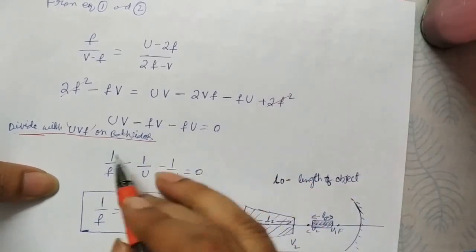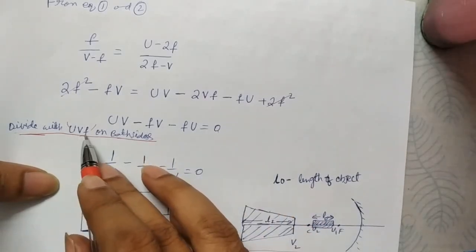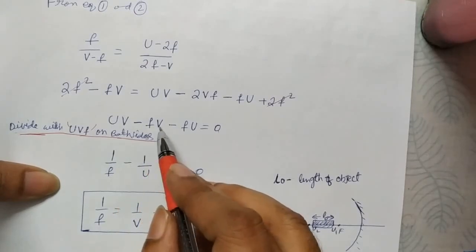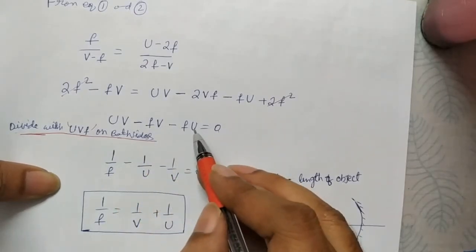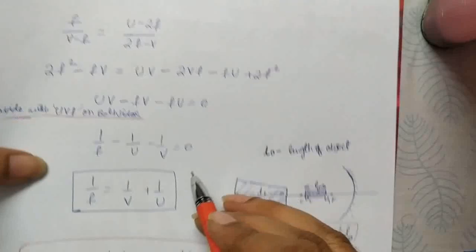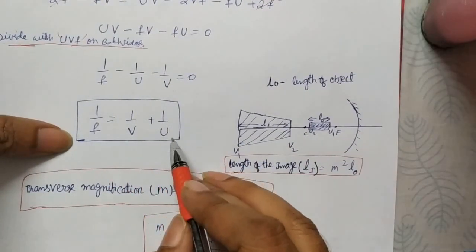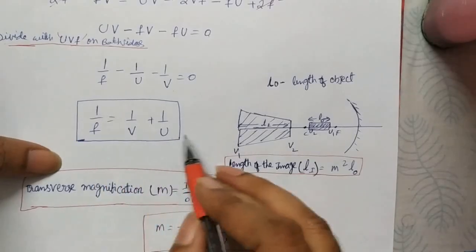Dividing both sides by u, v and f: here uv gets cancelled, remains f; here fv cancels, remains u; here fu cancels, remains v. Writing it properly, 1 by f is equal to 1 by v plus 1 by u. This is the mirror formula.